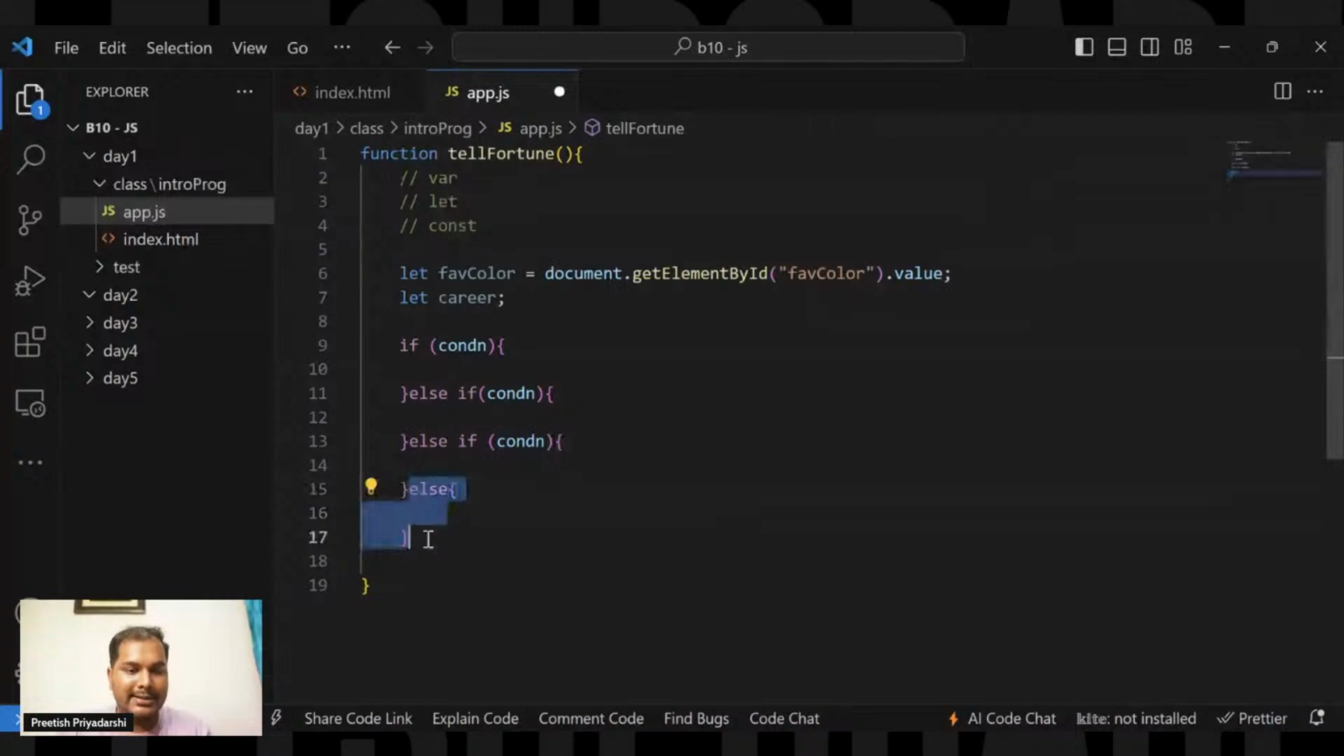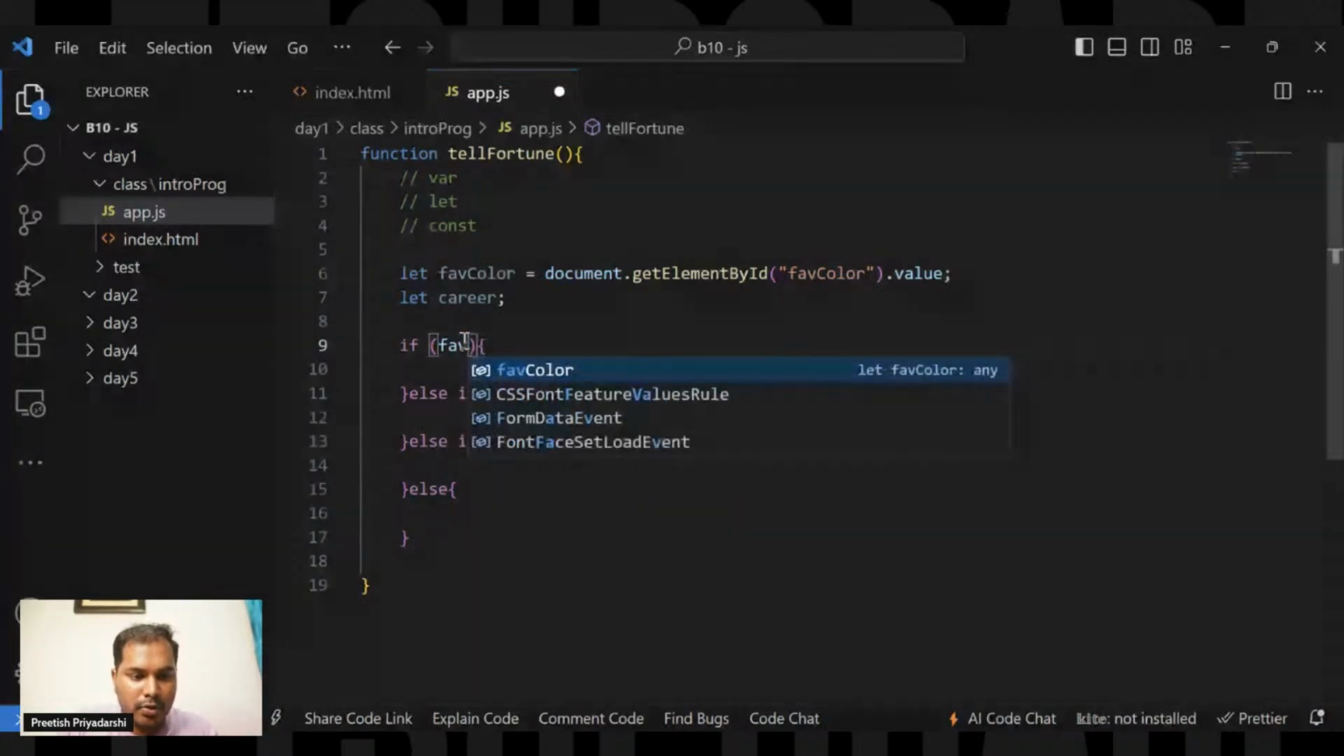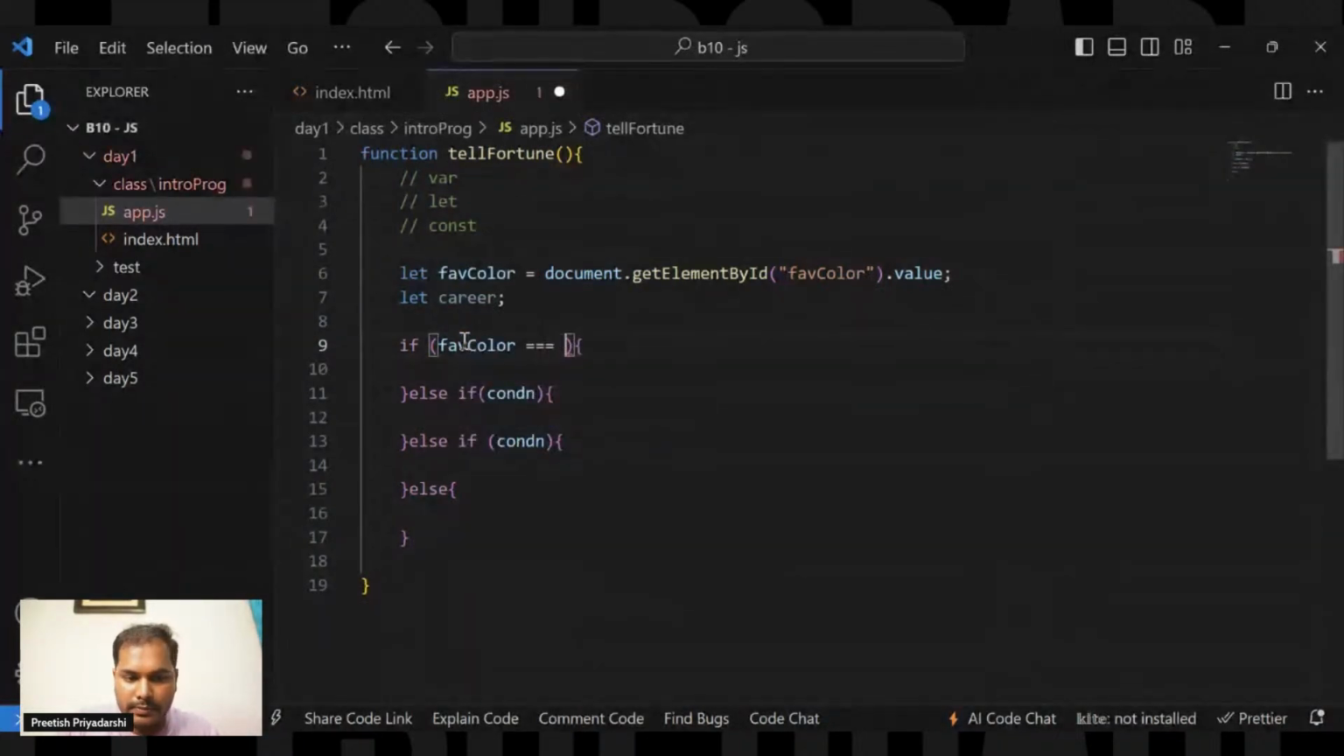So to take an example, let's take the favColor which you have stored right here. If the favColor is triple equals to, I'll tell you why I have used triple equals, not double equals. Here I'm doing a comparison. If the favColor that you have collected from the input box is equal to red, then what I will do is store it in the career variable, which I have not defined yet, it will be defined right here.